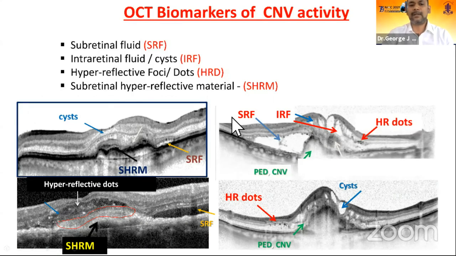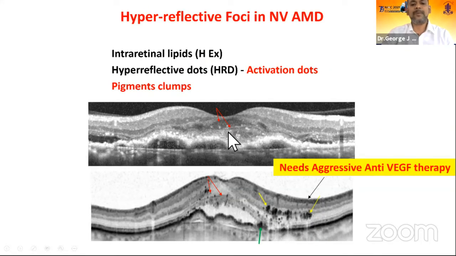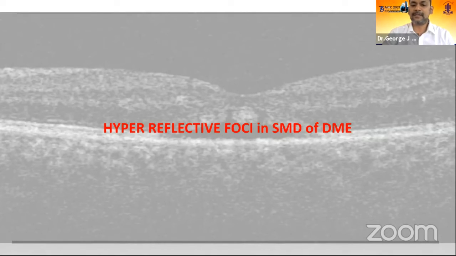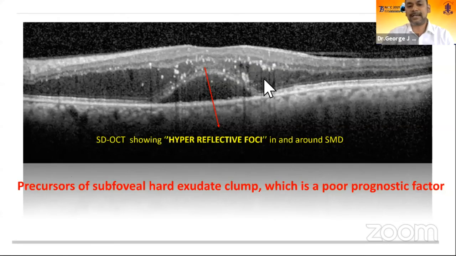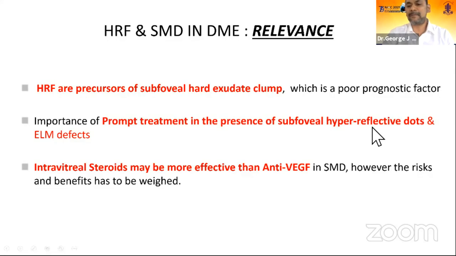So the last two entities: hyperreflective foci, well described by Unni and again Anand in CNVM or wet AMD. These hyperreflective dots, along with other signs like SHRM here, could be an activation sign and pigment clump migration, and need aggressive treatment with anti-VEGF therapy. Also, these hyperreflective foci can be seen in serous macular detachment of diabetic macular edema, well described by Anand. This could be precursors of hard exudate clump. So prompt treatment in the presence of hyperreflective dots, and sometimes intravitreal steroids may be more effective than anti-VEGF therapy.